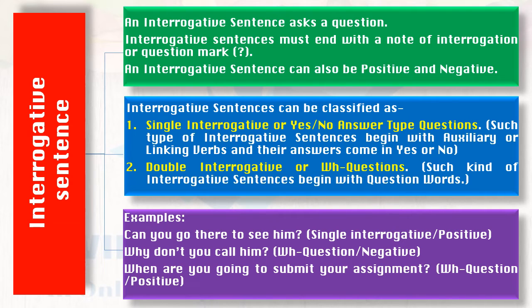Examples: Can you go there to see him? It's a single interrogative and it's positive. Why do not you call him? It's a WH question and it's negative. When are you going to submit your assignment? That's another WH question, but it's positive.